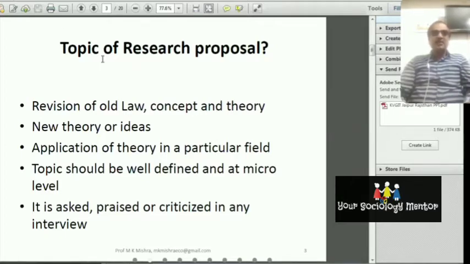So the name of the topic should be very interesting. It should be concerned with the objective of the research. By the name of the topic, the objective of the research should be very, very clear. That is very important. And the topic should be at the micro level. So I am saying that the topic should be well defined and at the micro level, and the objective of the study should be clear from the topic.